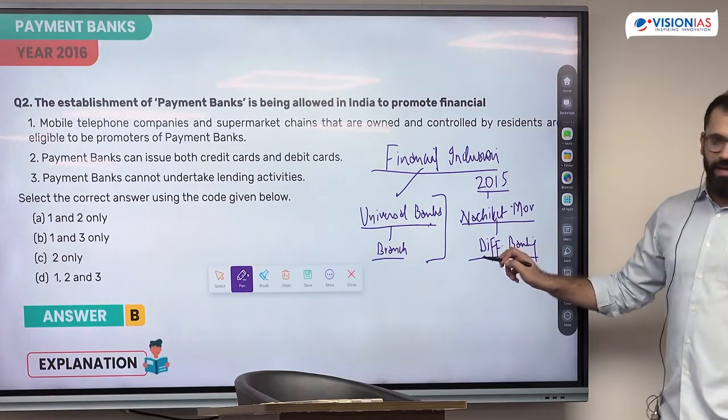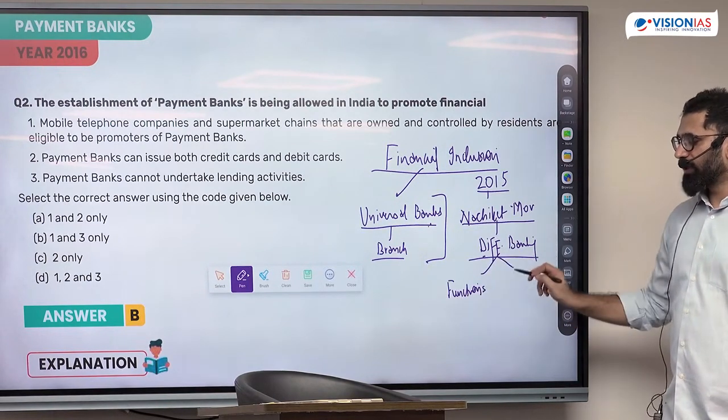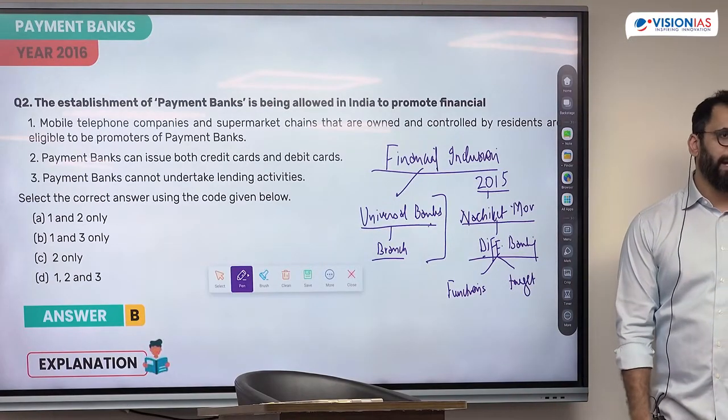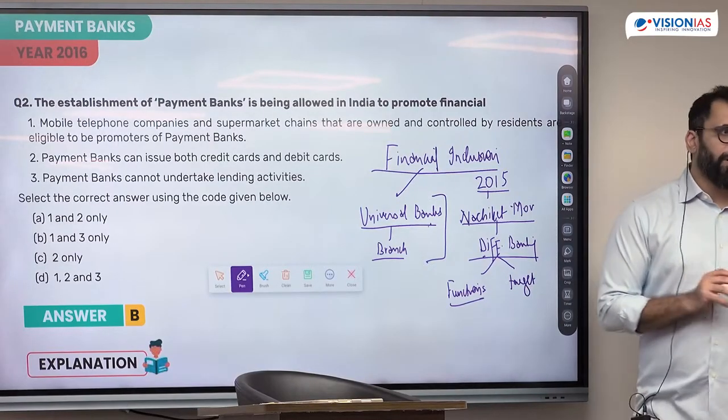How do you differentiate the banks? Either differentiate on the functions they perform or differentiate on the target population they have. This is what they called niche banking. There are three functions which a bank performs. What are the functions of a bank?